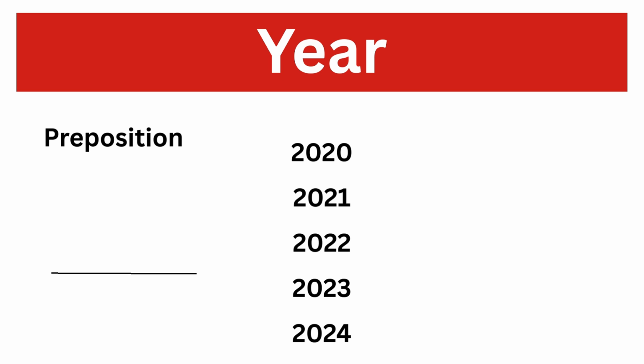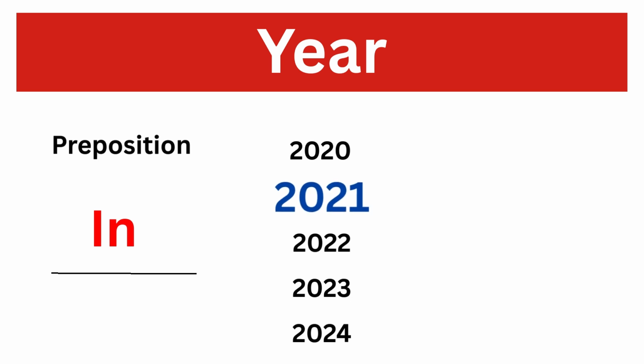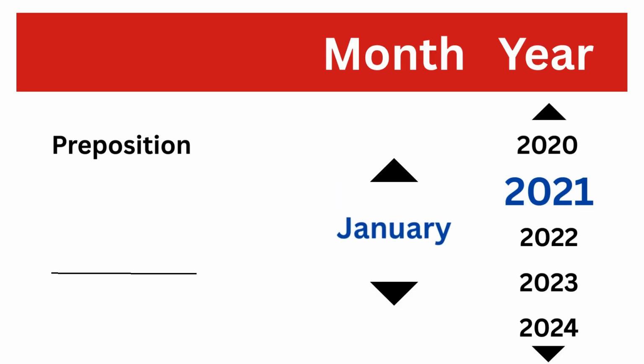Let's start learning the use of prepositions in case of the year. We always have to use "in" while talking about the year. For example, in 2020, likewise, in 2021. Similarly, when talking about months, we again use "in." For example, in January, in February.